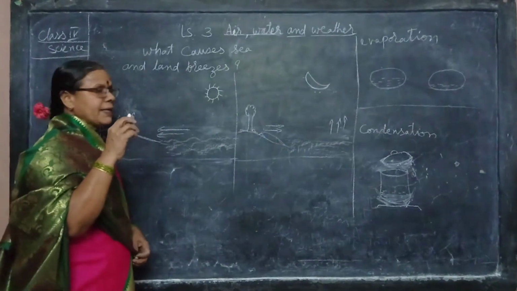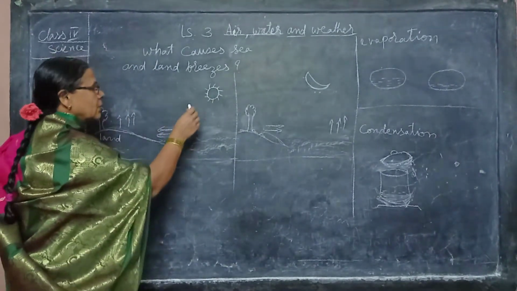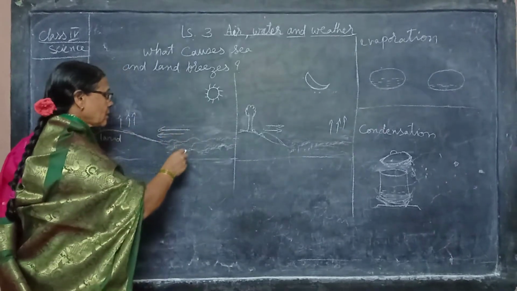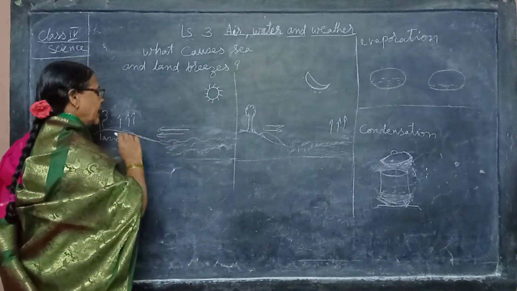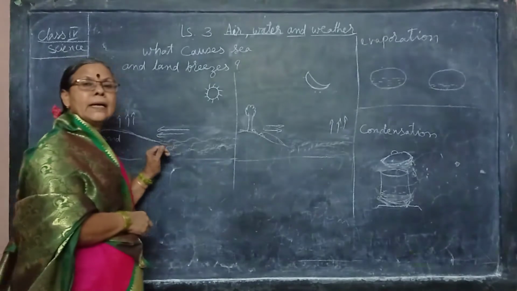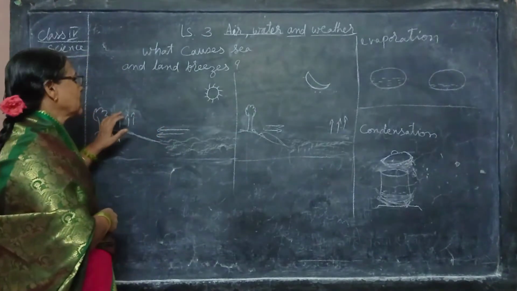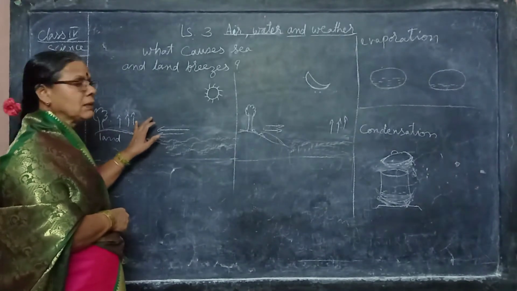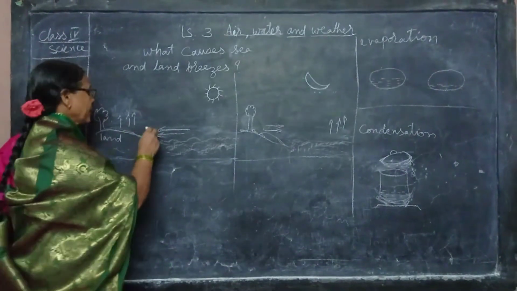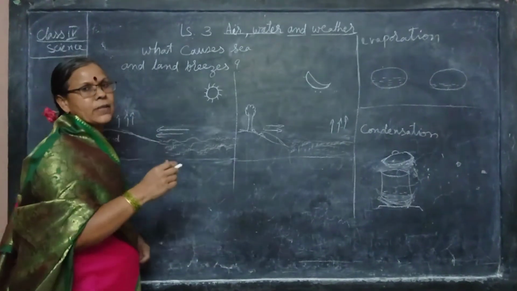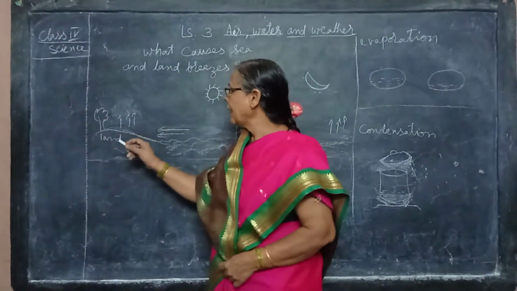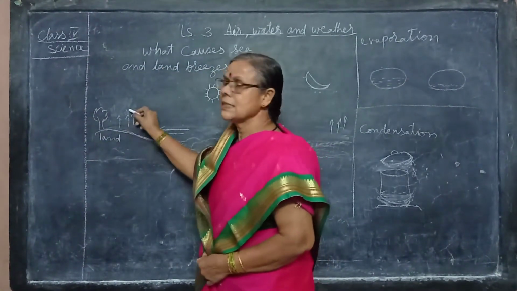Near the coastal areas, during the daytime, the land heats up because of the sun's heat. The land gets heated up, and the air above the land rises up.